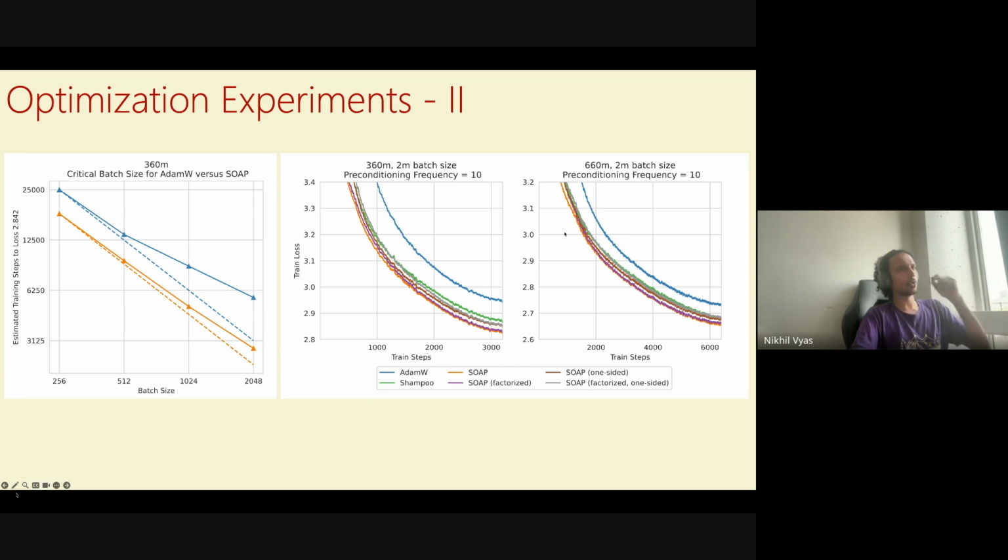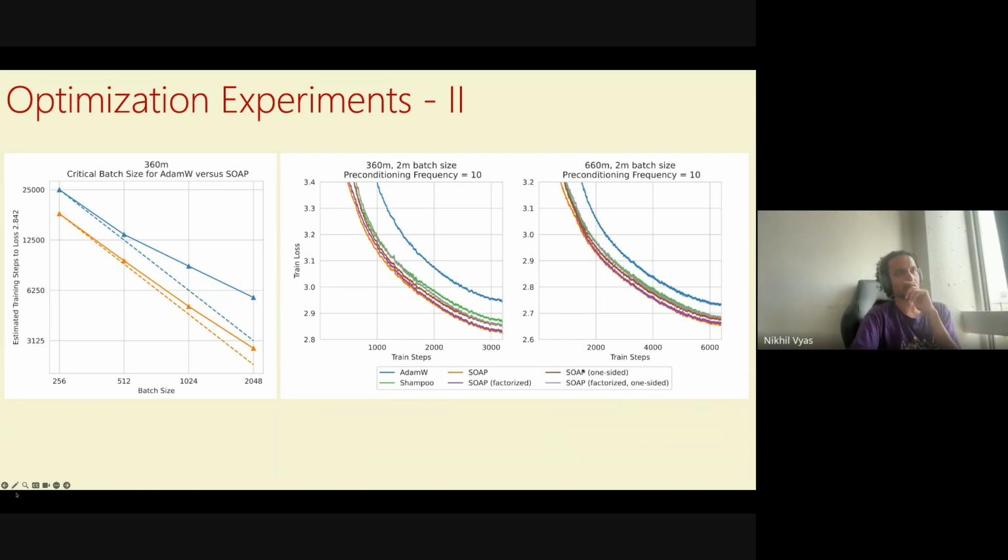And maybe I won't go over too much about this plot, but in the paper, we have some other versions, like instead of Adam, you can use Adafactor. Instead of running Soap on both sides, you can just run this on one side. You can combine one side with Adafactor. So a bunch of things to reduce space overhead and things like that. And this really depends on the setup. Suppose you have something like mixture of experts, then you may want to run a one-sided version of Soap because two-sided would have too much cost.